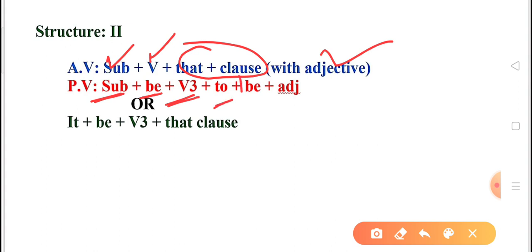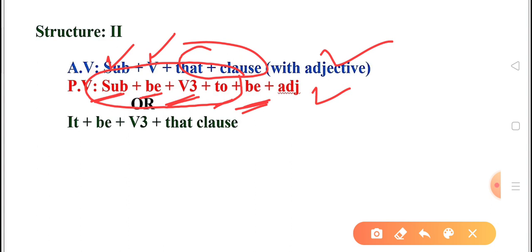Up to here there is no difference in structure number 1 and structure number 2. The change happens now. In structure number 1, after to we had to use first form of the verb, but over here after to we have to use first be, and then whatever adjective is mentioned in active voice will be shifted to passive also. So this is how we can change.